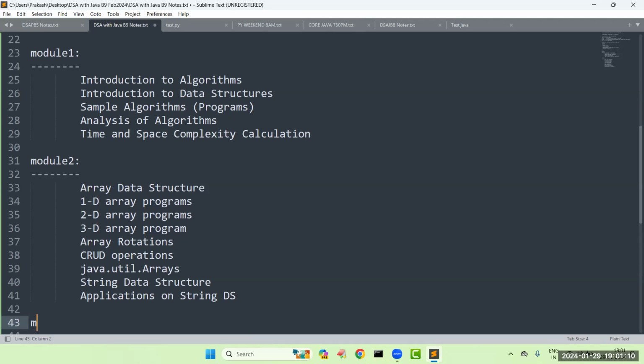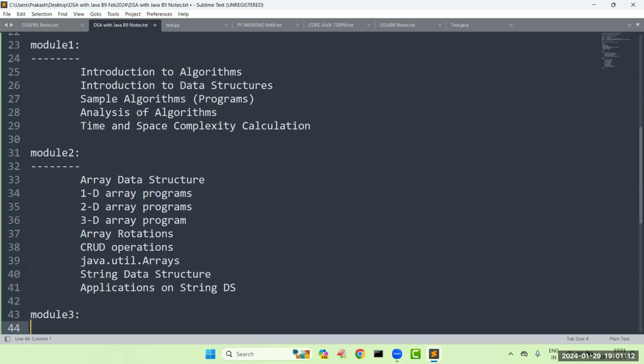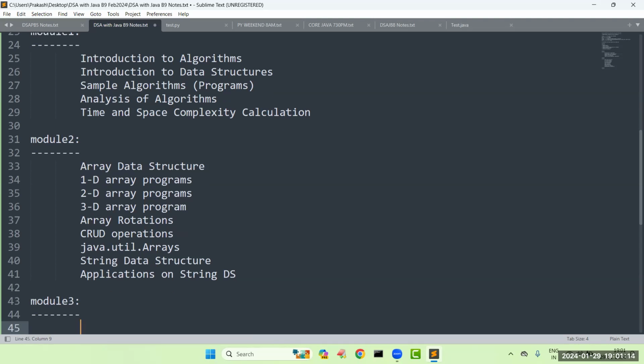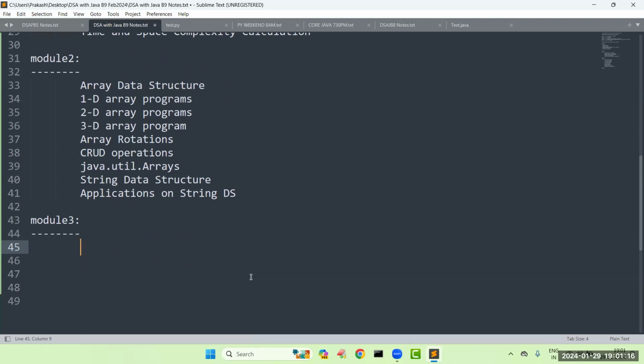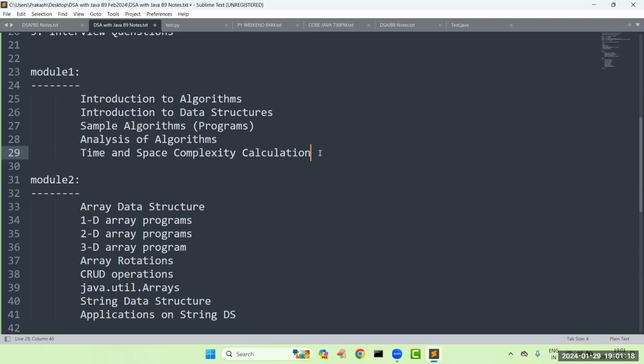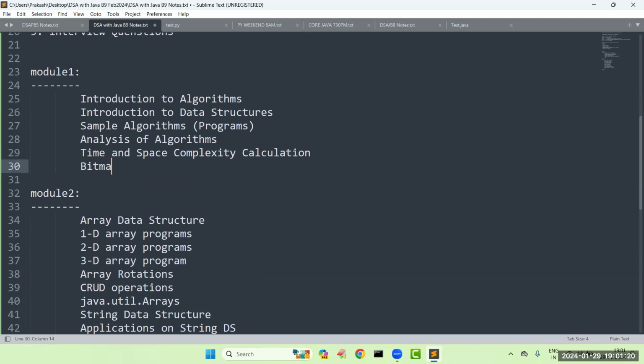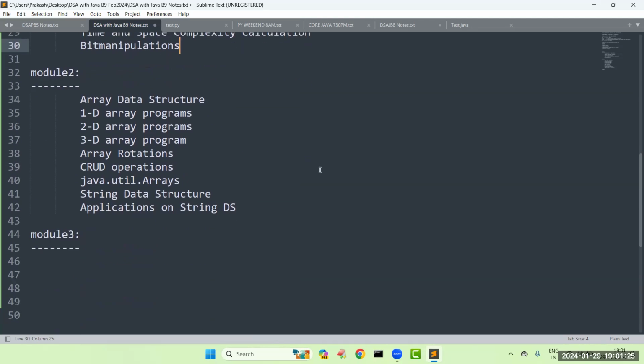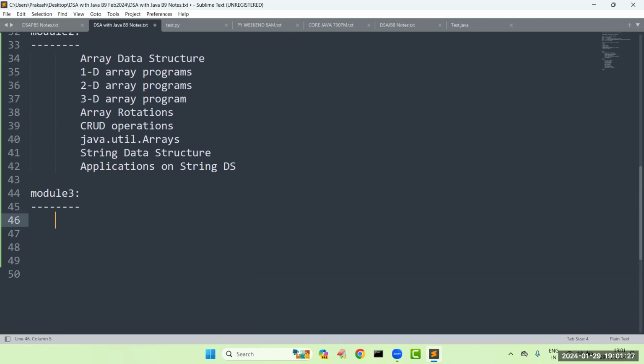Sir, after that, module number 3. Here itself, we are going to get one more concept called bit manipulations. Bit manipulations, it is also a kind of algorithm. And in the third module, sir, we are going to focus on algorithms like recursive algorithms. How you can develop recursive algorithms.